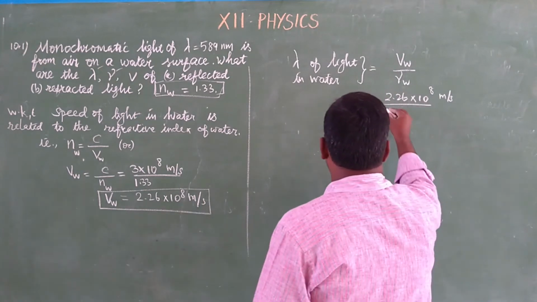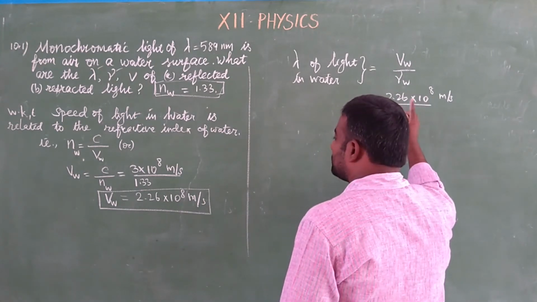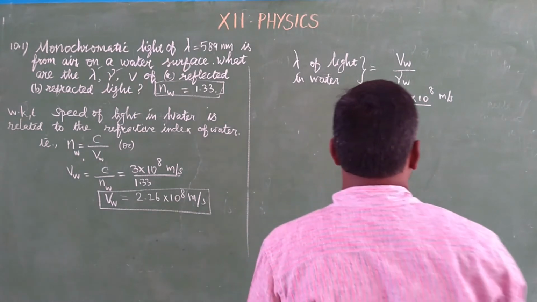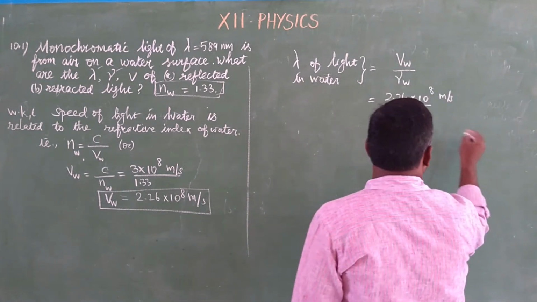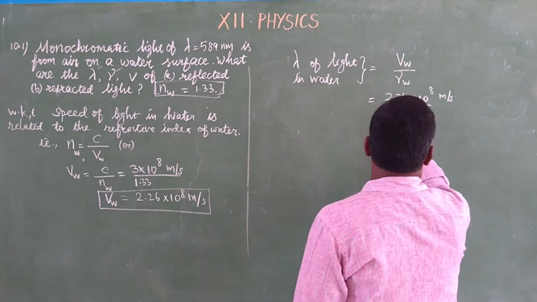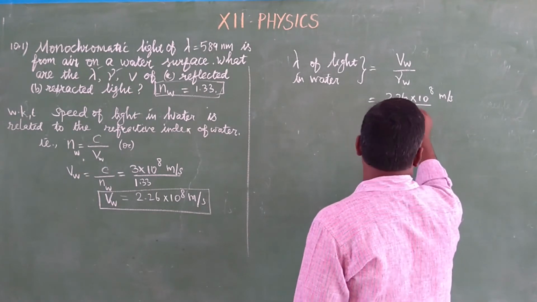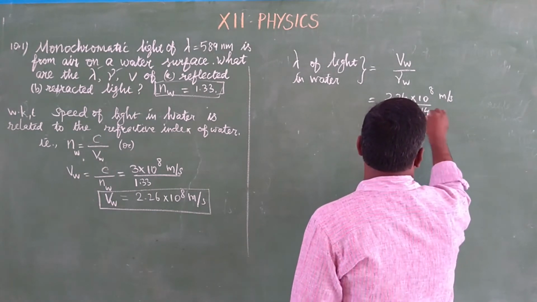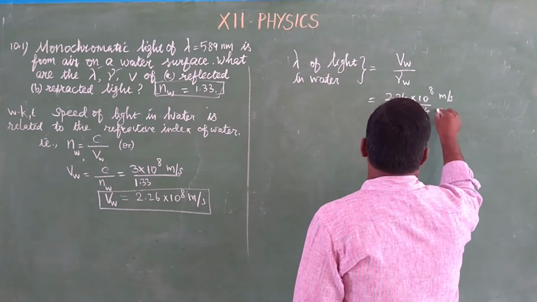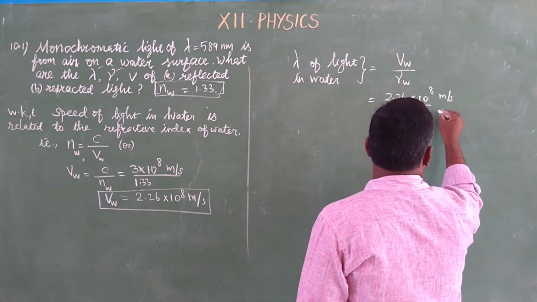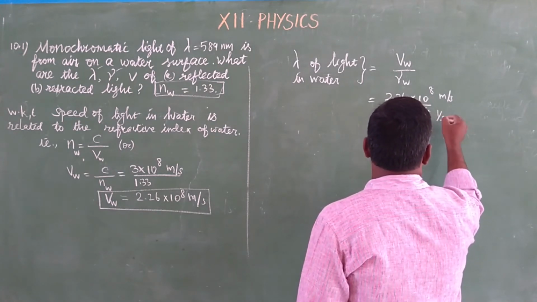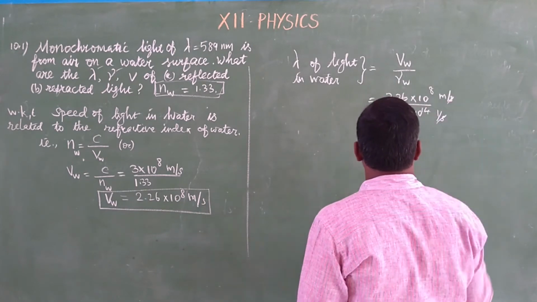The value is 5.09 into 10 to the power 14 Hertz. What is a hertz? Reciprocal of second, so 1 by second. Second and second cancel.